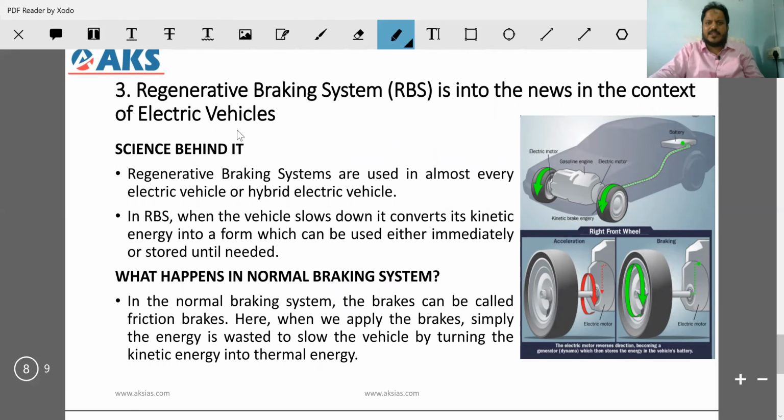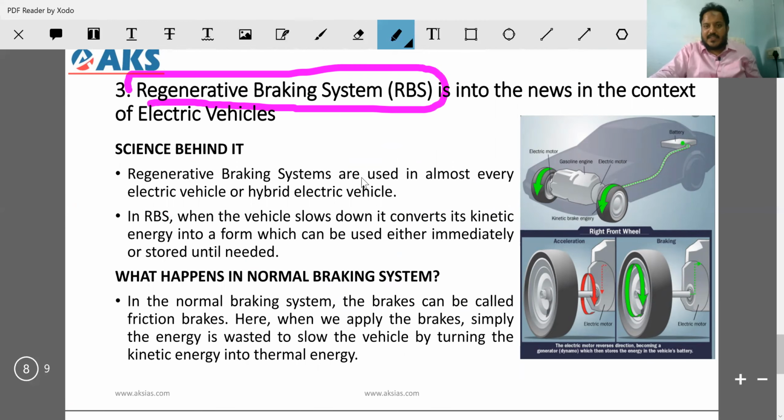The third and last topic of the day is the regenerative braking system. You know what your braking system is? You use a car, you use a bike. So this is your car disc. You apply the brake. There are two things that will hold this disc, and basically the car will stop.